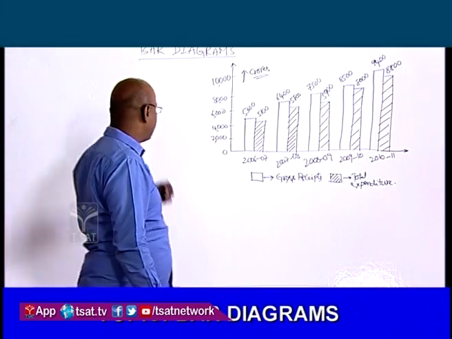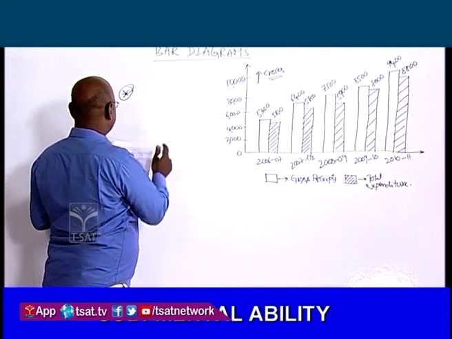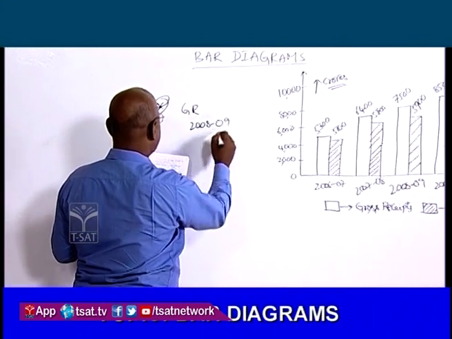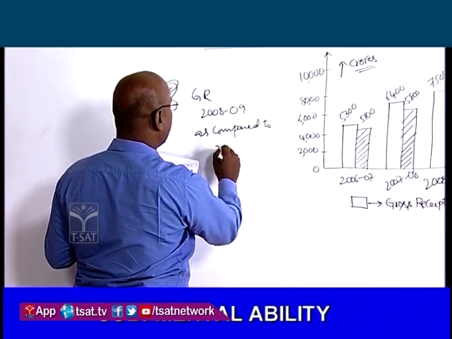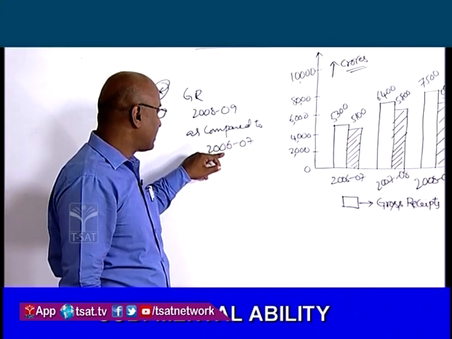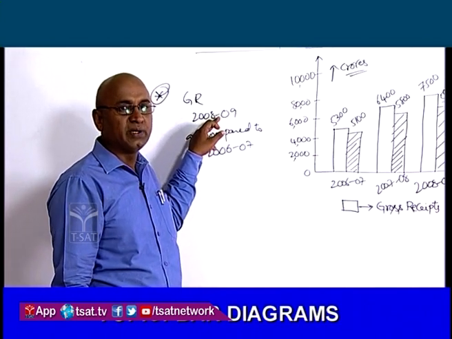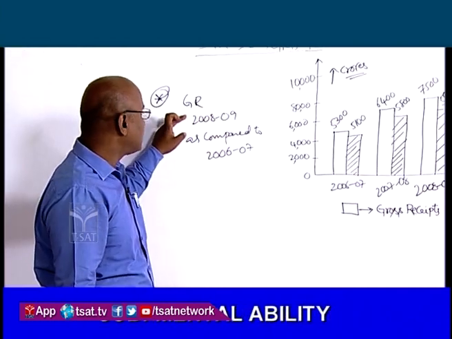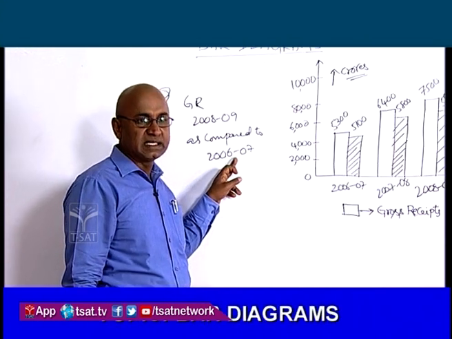The first question is like this. What is the percentage increase in the gross receipts in 2008-9 as compared to 2006-7? 2006-7 సంవత్సరంలో గ్రాస్ రిసిప్ట్స్ కంటే 2008-9లో గ్రాస్ రిసిప్ట్స్ యొక్క పర్సంటేజ్లో పెరుగుదల శాతం ఎంత అంటున్నాడు. What is the percent increase in the gross receipts of 2008-9 when compared to the 2006-7?